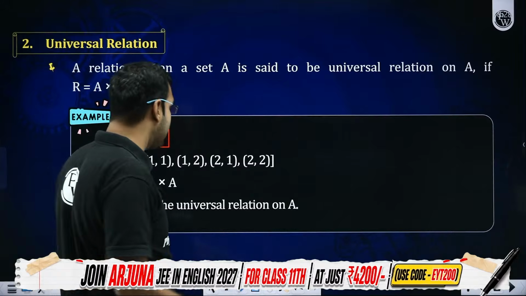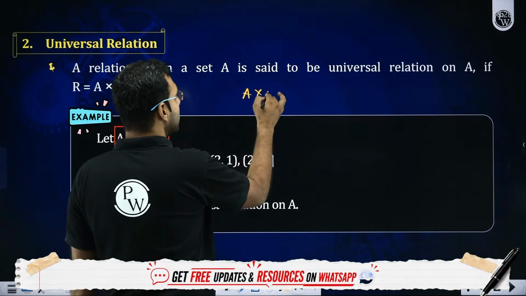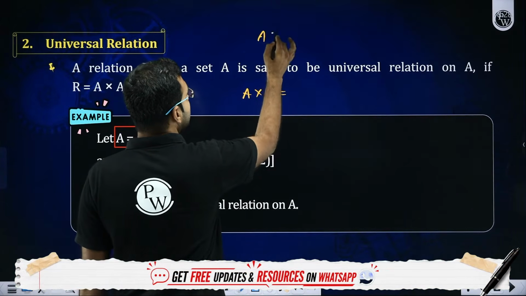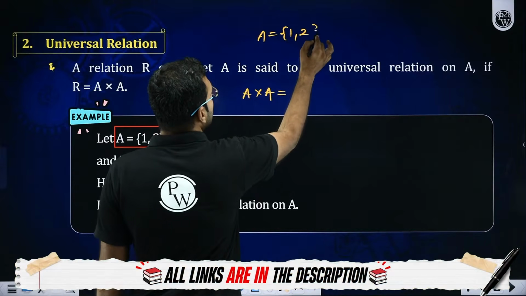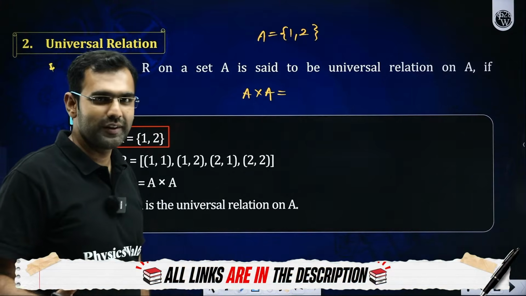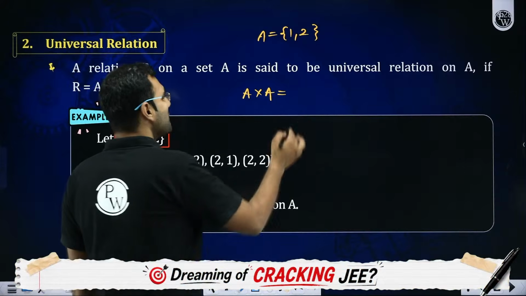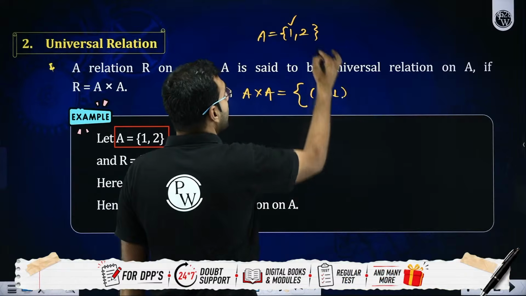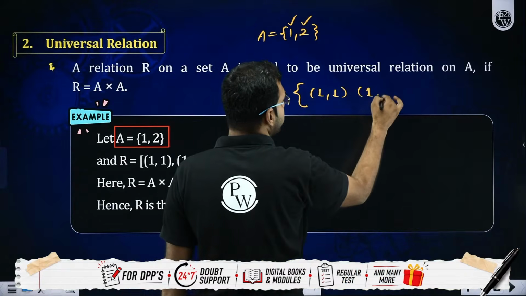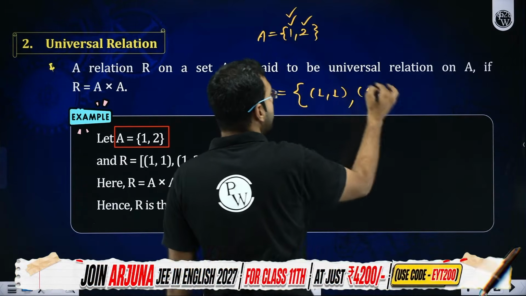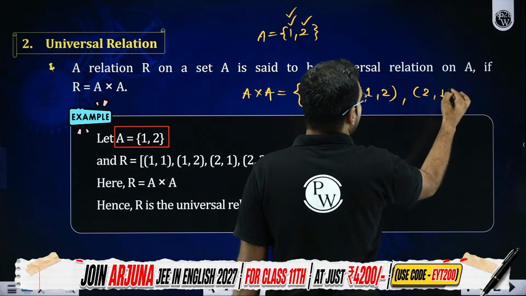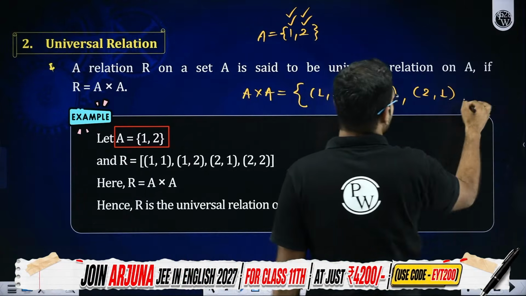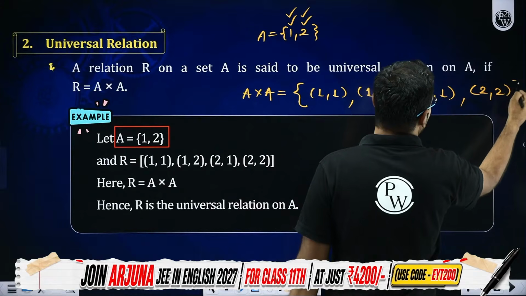So if I take the Cartesian product of A with A, so imagine there is a set A which is {1, 2}. What will be the Cartesian product of A with A? It will be 1 mapped with 1, 1 mapped with 2, then 2 mapped with 1, and then 2 mapped with 2. Yes or no? Everybody getting it?